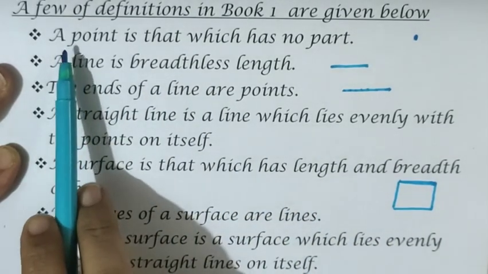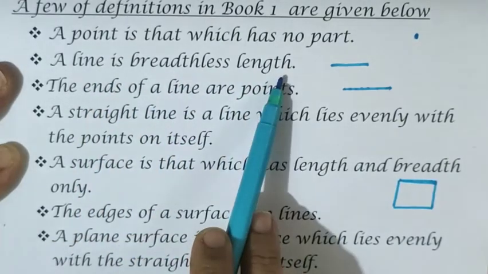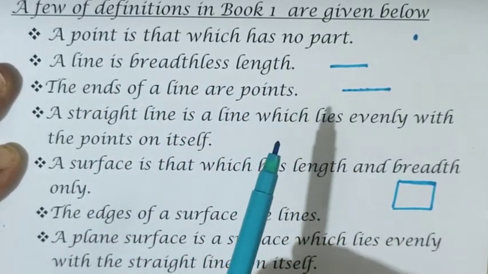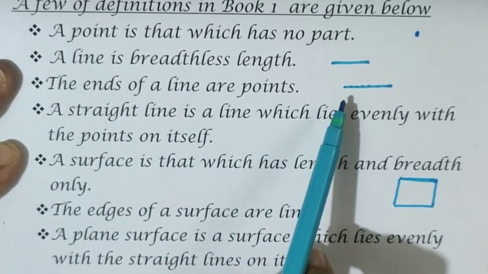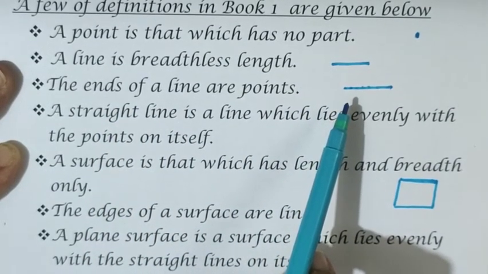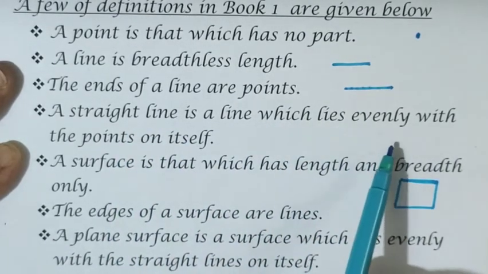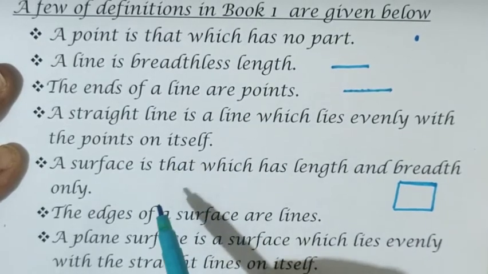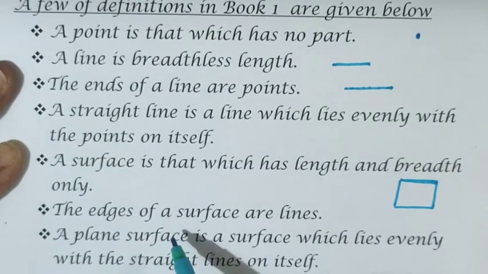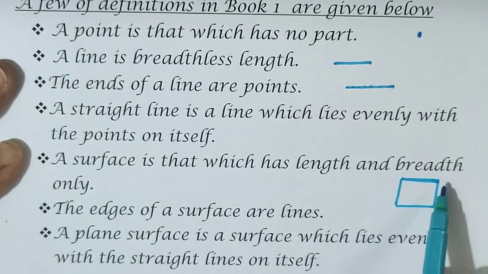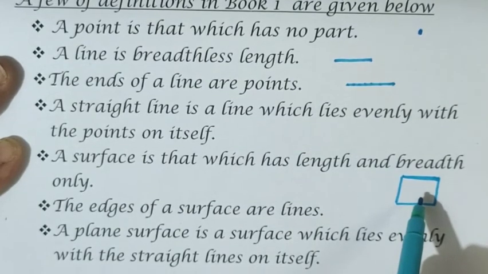So what was the first point? A point is that which has no part. A line is a breadthless length. It is nothing else; a line has only one measurement. The ends of a line are points, with the idea that when we draw a line, we join point to point. A straight line is a line which lies evenly with the points itself. Now a surface, with two dimensions, has length and breadth only. The edges of a surface are lines only. A plane surface lies evenly within the straight lines itself.